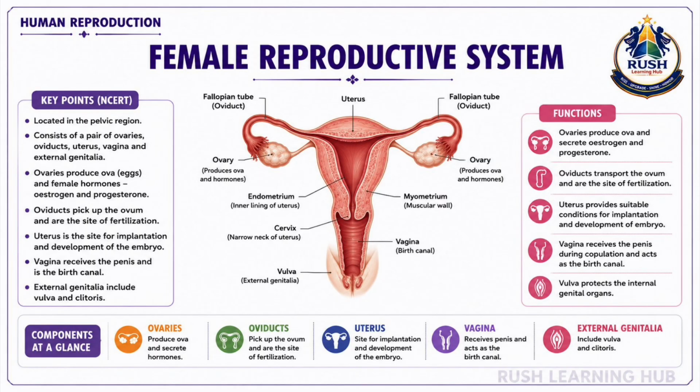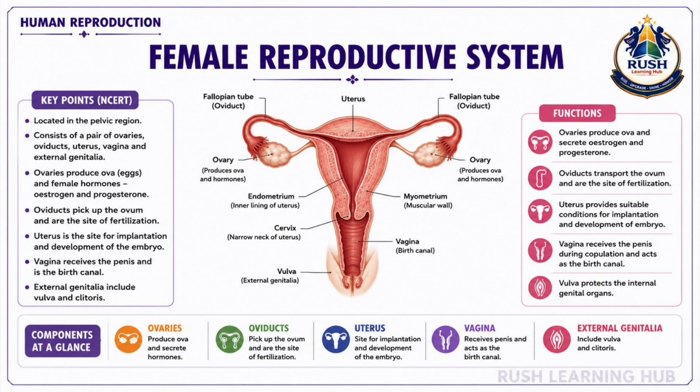Each ovary is connected to the uterus by a fallopian tube, also known as the oviduct. The funnel-shaped end of the oviduct picks up the ovum released during ovulation. Fertilization usually occurs in the ampullary region of the fallopian tube. The uterus is a thick-walled, pear-shaped muscular organ. It provides a suitable environment for implantation and development of the embryo.